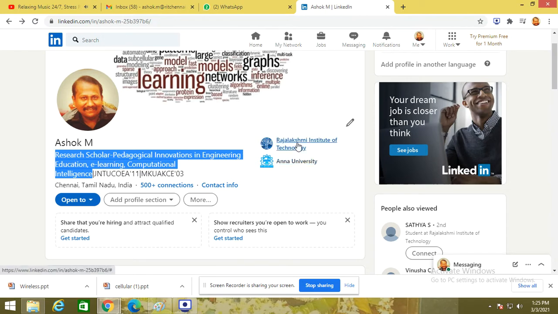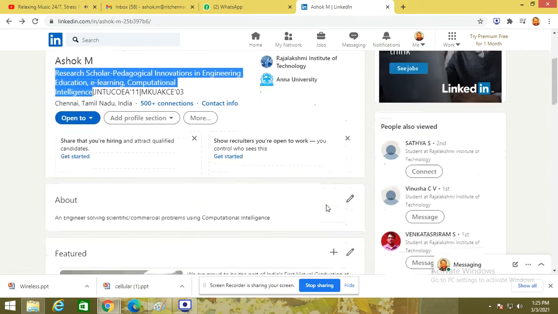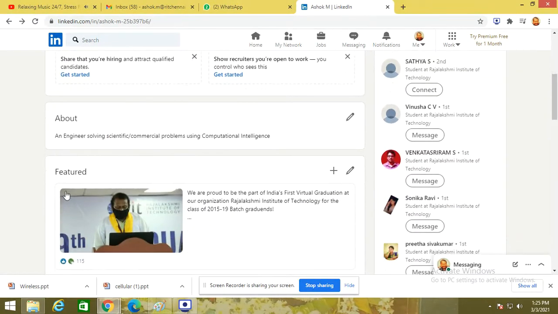This college logo is where I am currently working. This college logo is where I am currently studying. This will be reflected here. So this is a simple statement which talks about you, right? You can see what you have to type. An engineer solving scientific slash commercial problems using computational intelligence. In whichever domain you are the very best, that should be your statement. The regular activity you are doing professionally must be reflected here. That's what the term is about.